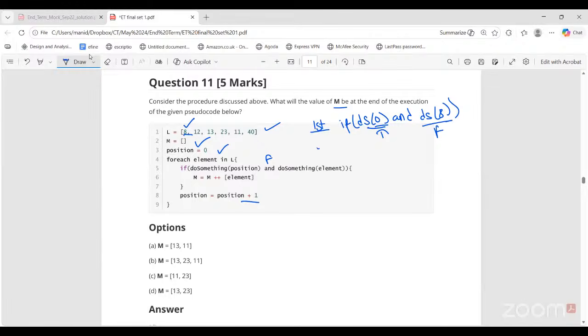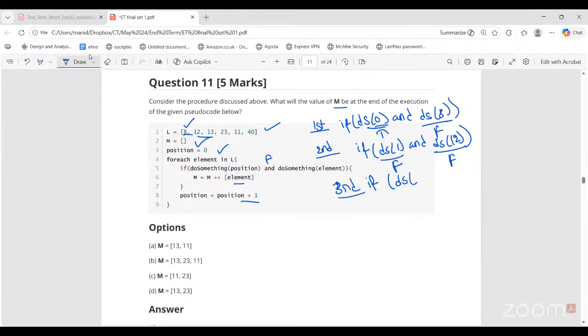So second iteration, ds of 1 and what is the next element? 12. ds of 12. So for 12 I can check that this will give false, and ds of 1 is also going to give false because we had that if statement: if x is equal to 1, return false directly. So false and false, again the M list remains empty. It does not get filled with any elements. Next position is 2.